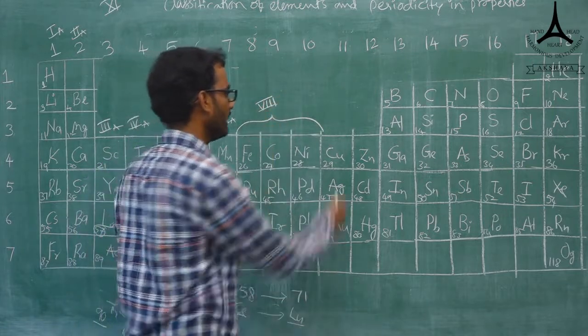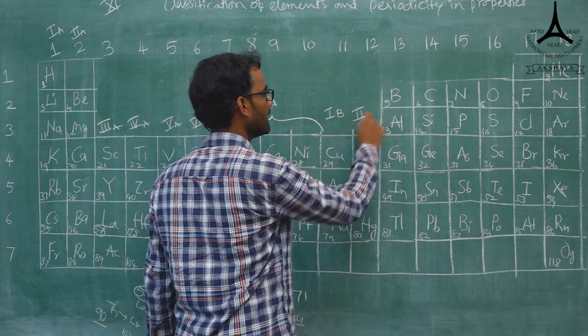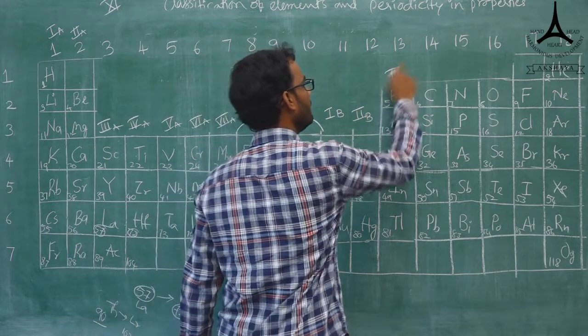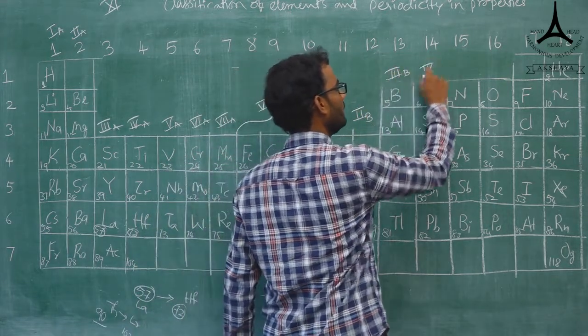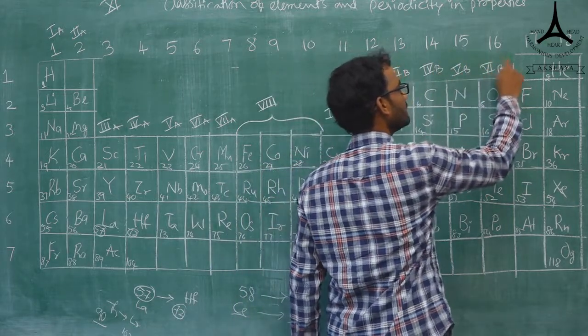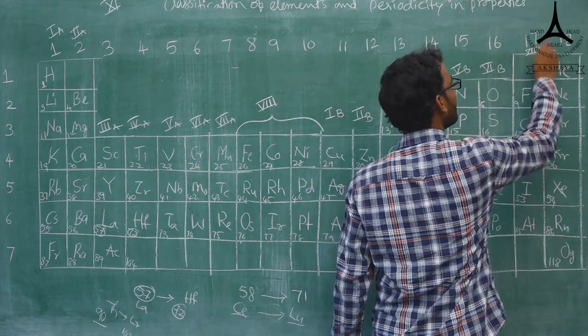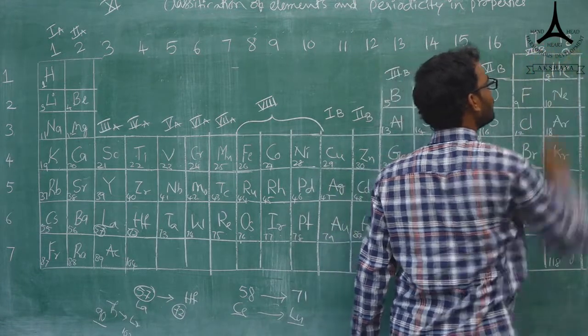And here you can take 1B, 2nd B, 3rd B, 4th B, 5th B, 6th B, and here the 7th B, and it's the 0 group elements.